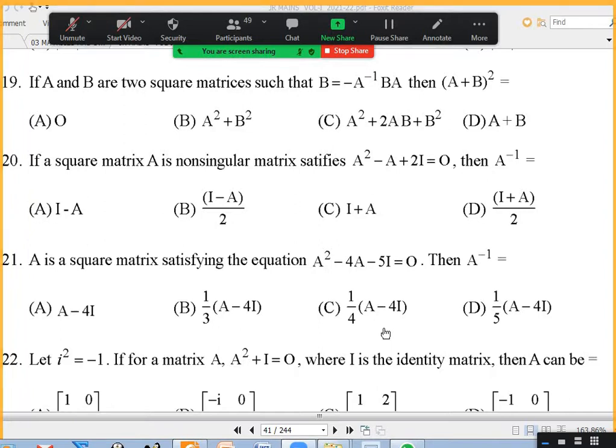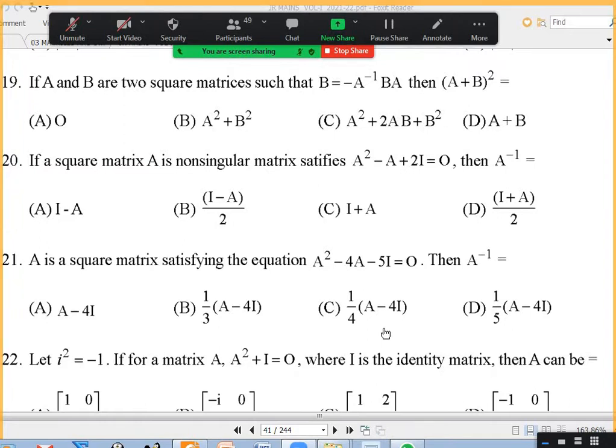Sir, can we substitute identity matrix as A into A inverse? Yeah, you can substitute, no problem. Sir, substituting I as A into A inverse is not necessary, I think, because identity matrix is already given. Sir, can we take minus 5 into identity matrix that side? Yes, we can take it.